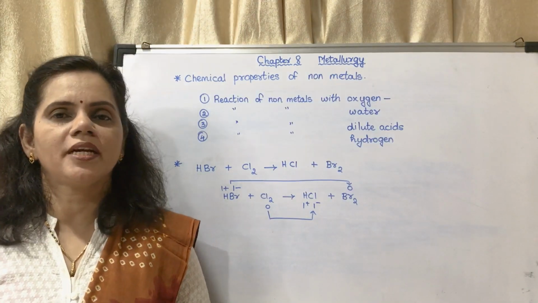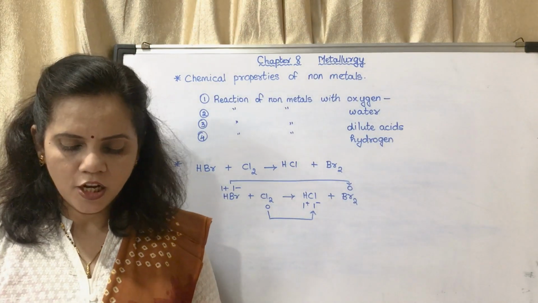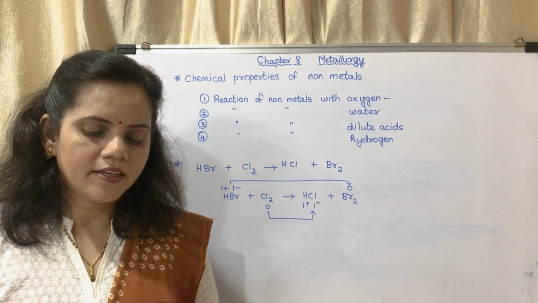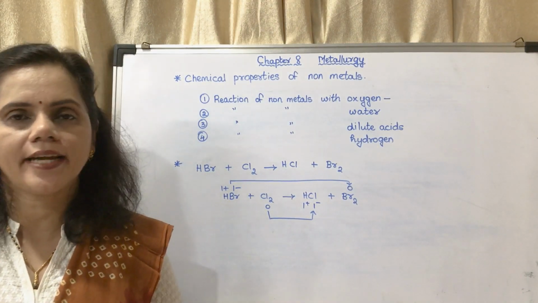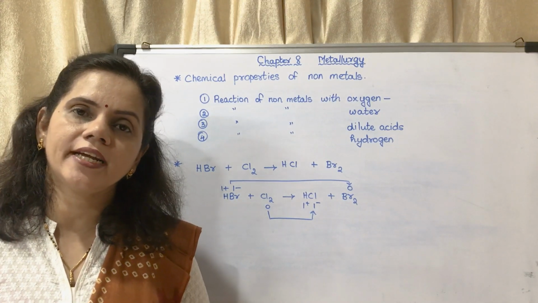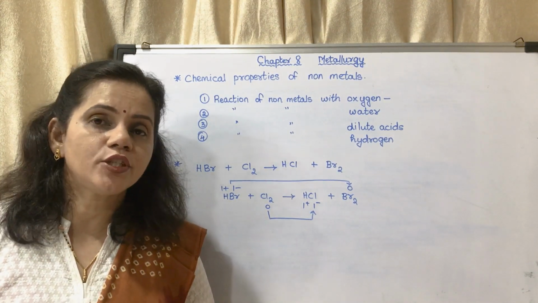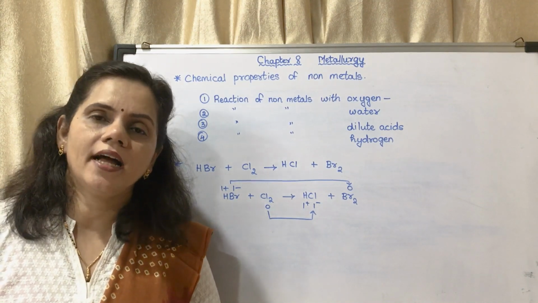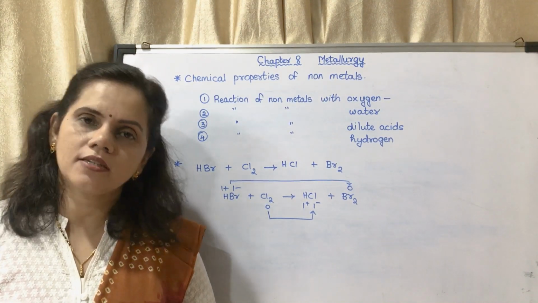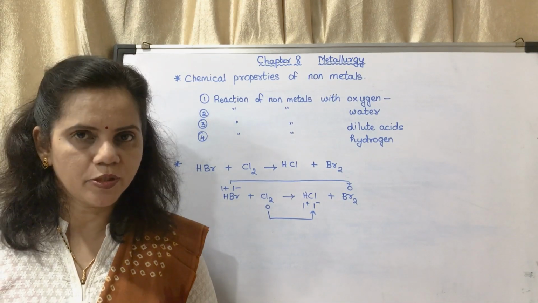Now the next is chemical properties of non-metals. On page number 97, the non-metals are electronegative elements. Why are they electronegative elements? Because at the time of reactions they have a tendency to gain electrons. They have 5, 6 or 7 electrons in their outermost orbit.